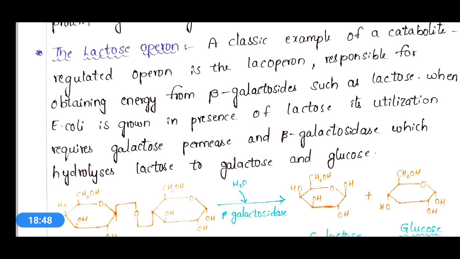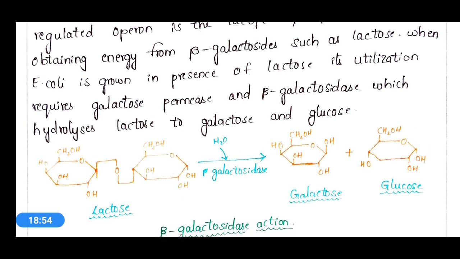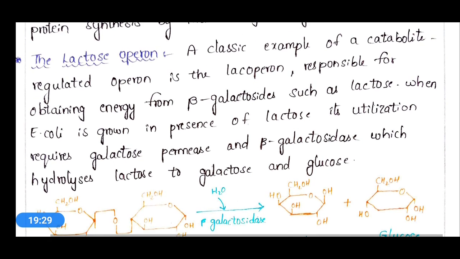So whenever we take E. coli and grow it in an artificial medium with lactose, it utilizes lactose as an energy source. For this, it should break the lactose into galactose and glucose, and it uses these monomers as an energy source. For the liberation of lactose into galactose and glucose, it requires beta galactosidase and also galactoside permease.